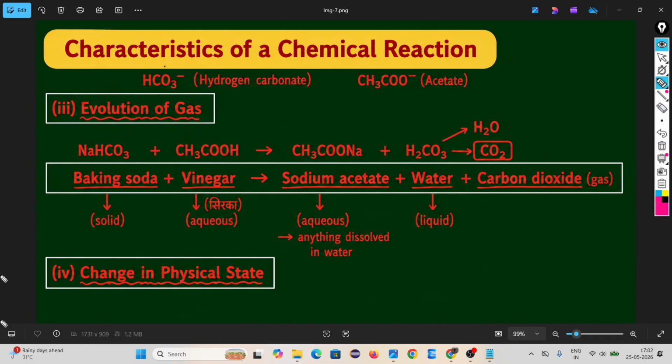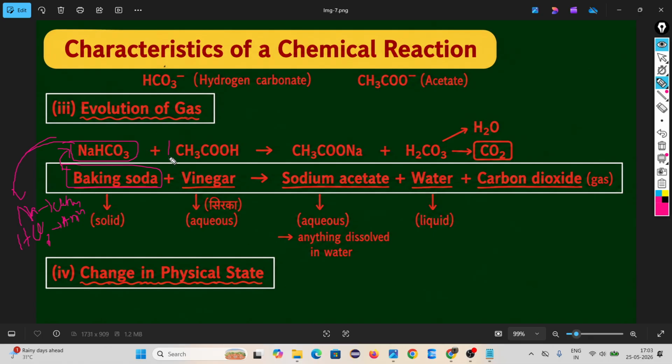Evolution of a gas. Look, baking soda. Baking soda is nothing, don't look at the reaction. In this 10th class, you will understand everything chapter by chapter. Okay. Baking soda, whose chemical formula is NaHCO3, general name is called sodium hydrogen carbonate, sodium bicarbonate. Here sodium is cation, and hydrogen carbonate is anion.